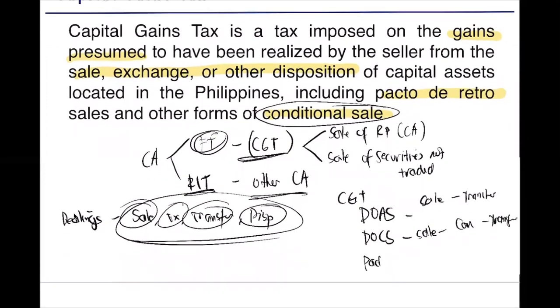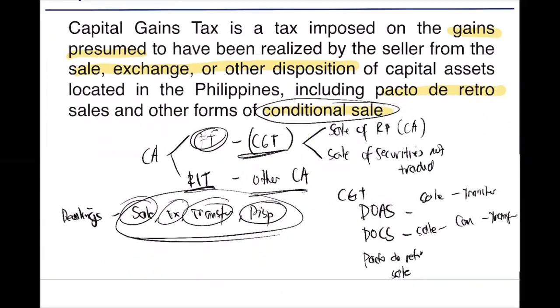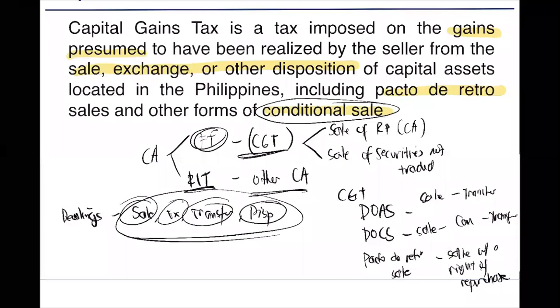Last is your pacto de retro sale. What is this pacto de retro sale? This is a sale with a right of repurchase. What do we mean by a sale with a right of repurchase? So once you sell that property, you can also repurchase that property. So for example, A will sell the property to B. A can have the right to repurchase that property sold to B. Okay? So within a specified period.